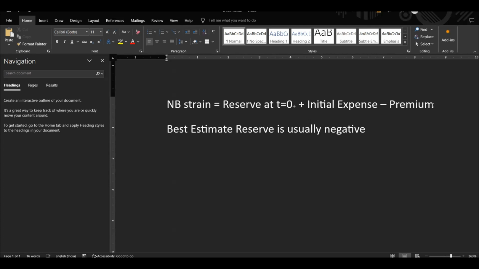Right? So I'm giving you two questions. Why is best estimate reserve usually negative? You can write that answer in the comment section along with the previous answer, and this would be the topic for our next video. And the second one is, do you believe that if a single premium policy is taken into account, there will be new business strain, or there will always be new business profit based on this mathematical equation, right? So that's it. This was a very short video.